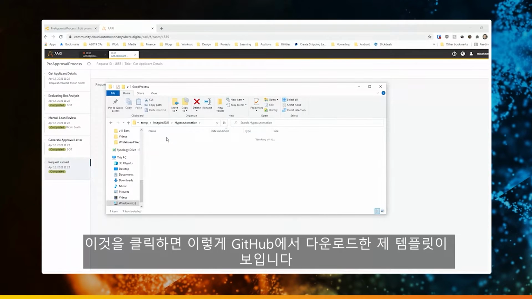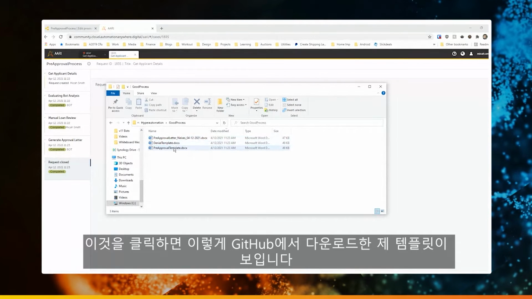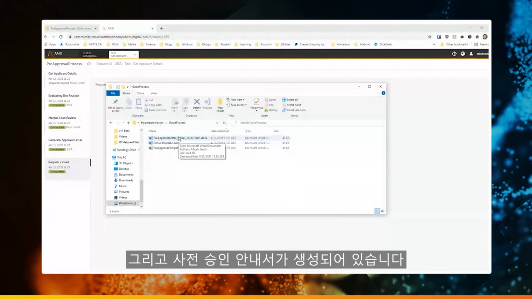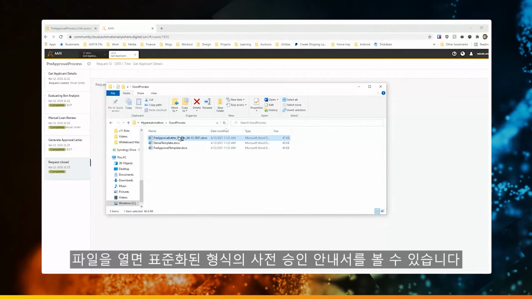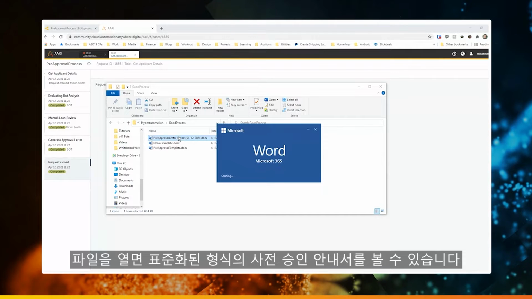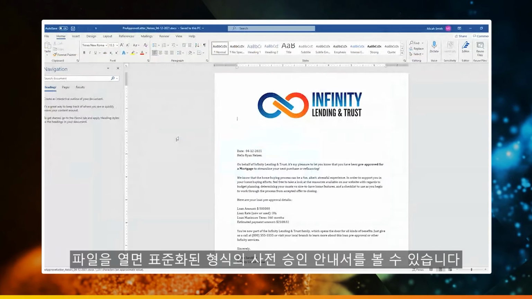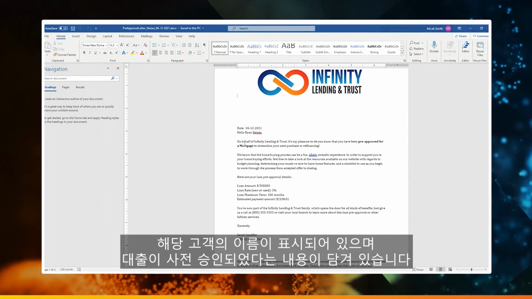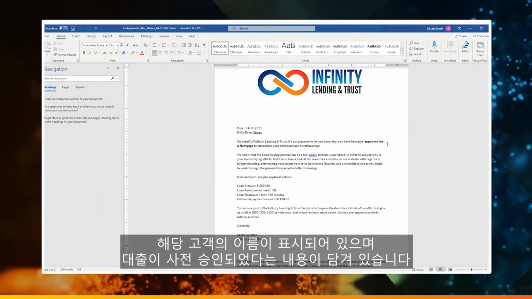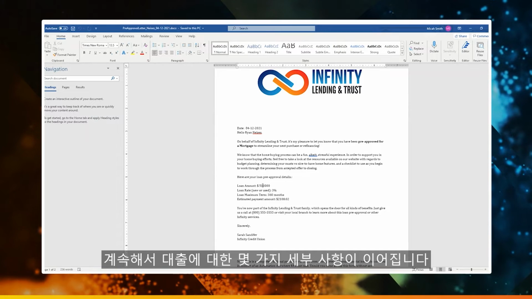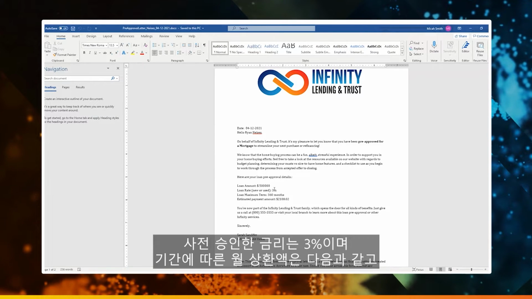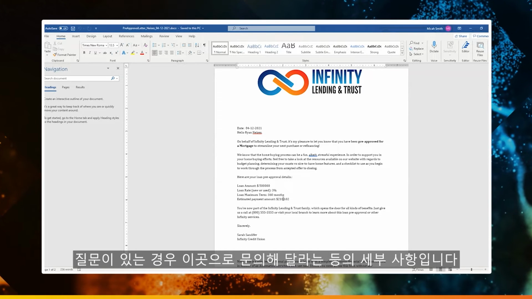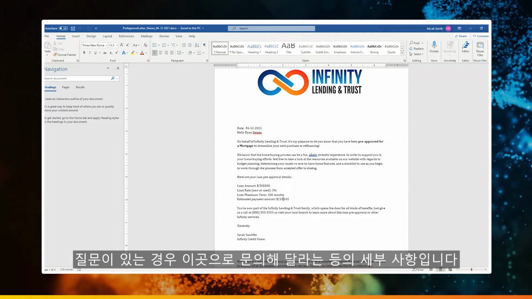If I click on that, here I have my templates that were downloaded from GitHub, and I'll talk more about that in a little bit. And then I have my pre-approval letter that was generated. If I open this, we'll be able to see the pre-approval letter in our standardized format. It's got our branding for the header and everything like that. We've got the person's name in here. We say, hey, you've been pre-approved. Here's some details about the loan. 3% interest rate is what we ran the pre-approval on. Your term, this is your monthly payment. Some more details about contacting us if you have questions, things like that.